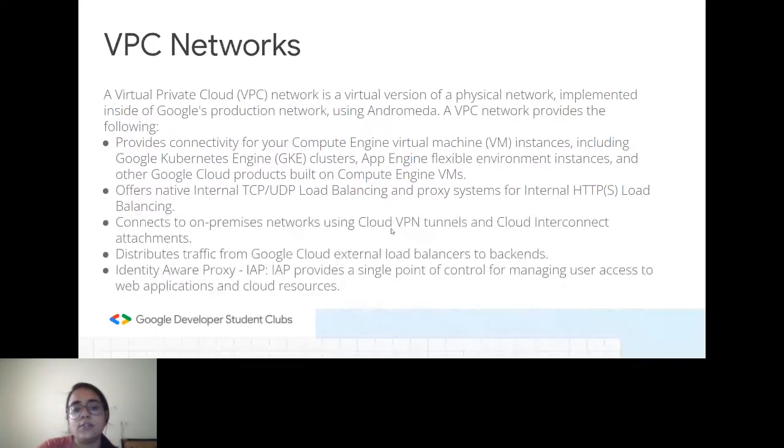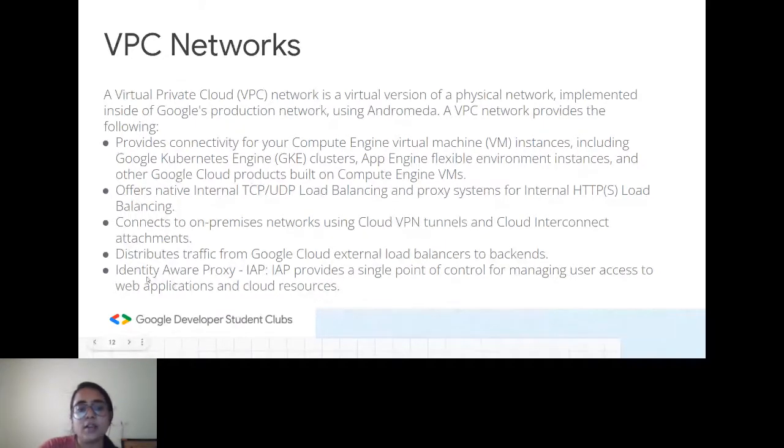So then we have whatever traffic is coming from any external load balancers to this Google Cloud Engine as well. This VPC network is providing connectivity for those as well. So overall, this VPC network is basically providing you connectivity to almost most of the Google Cloud services. So that is what a VPC is.